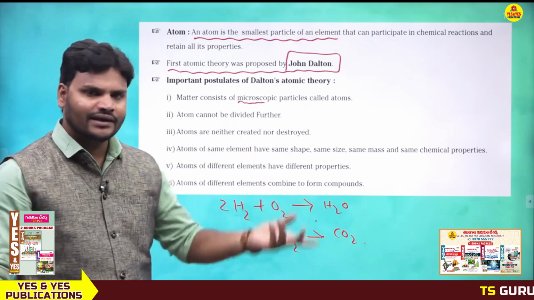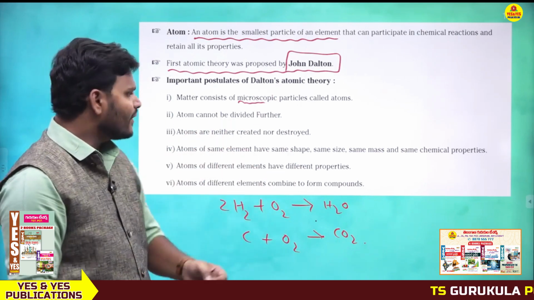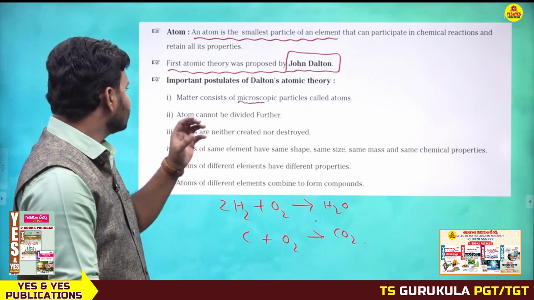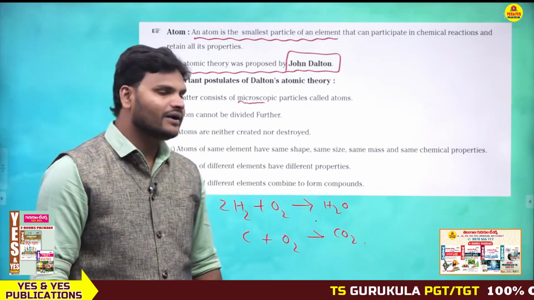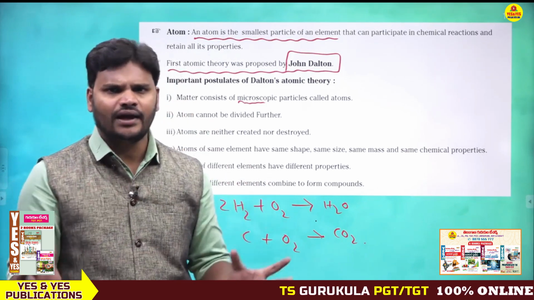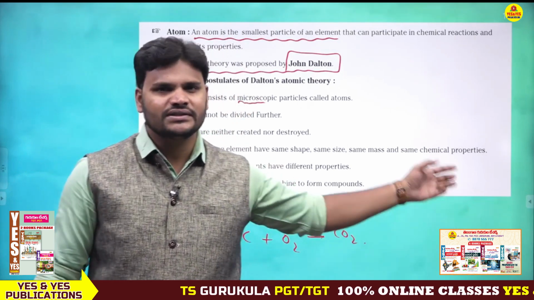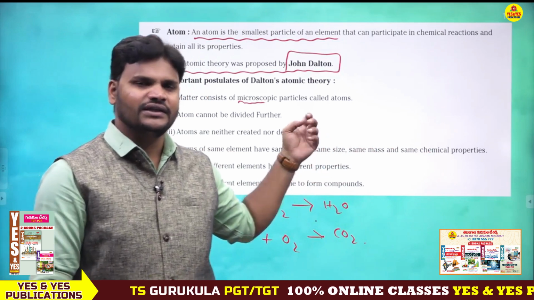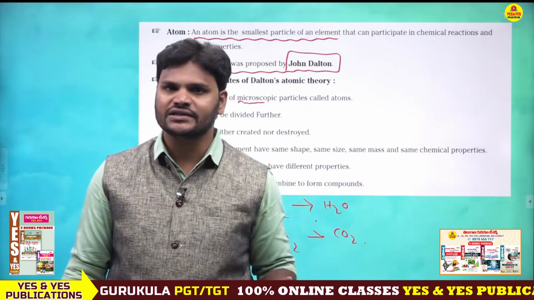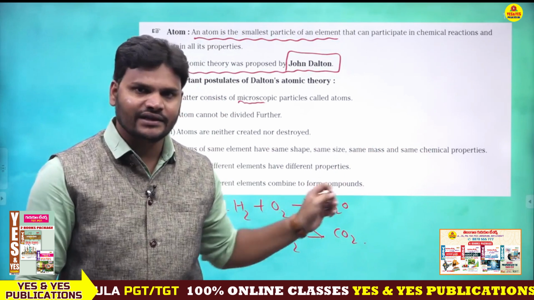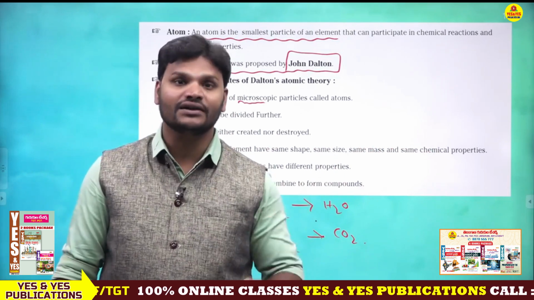Next, atoms are neither created nor destroyed. Next, an atom cannot be further divided. Next, matter consists of microscopic particles called atoms. All these are the important postulates of John Dalton's theory. But this theory also has some limitations. It has not completely failed, but it has some drawbacks.